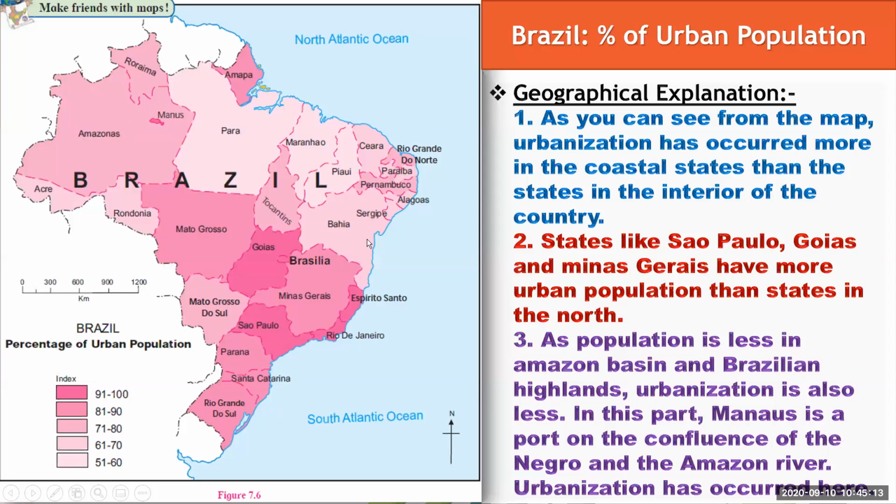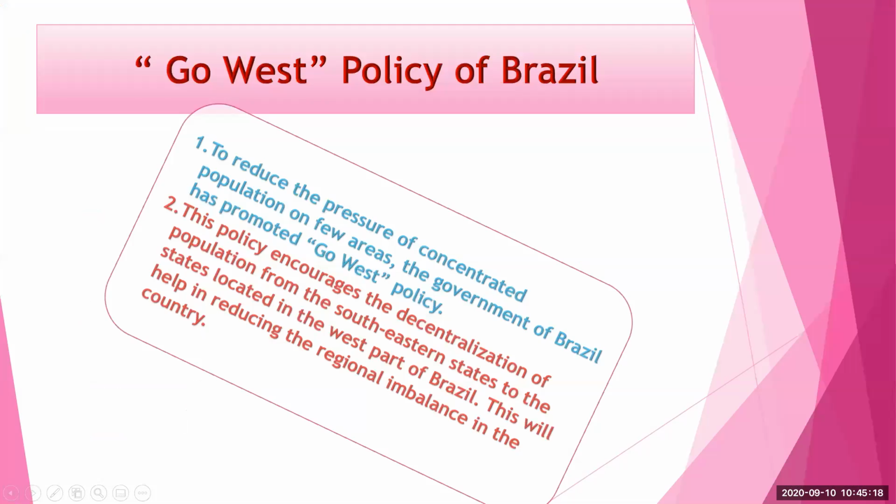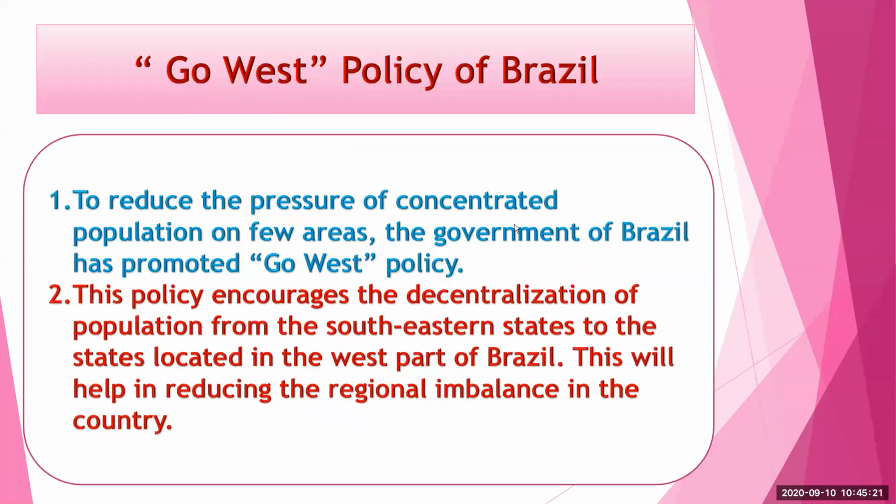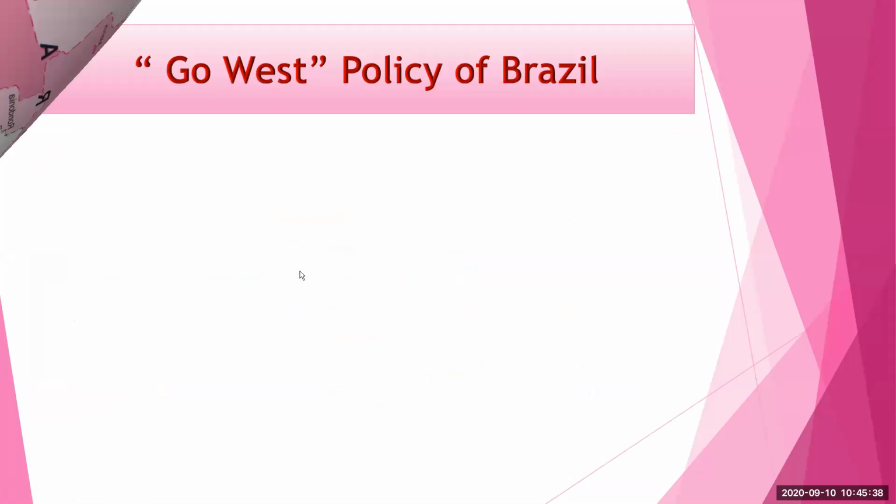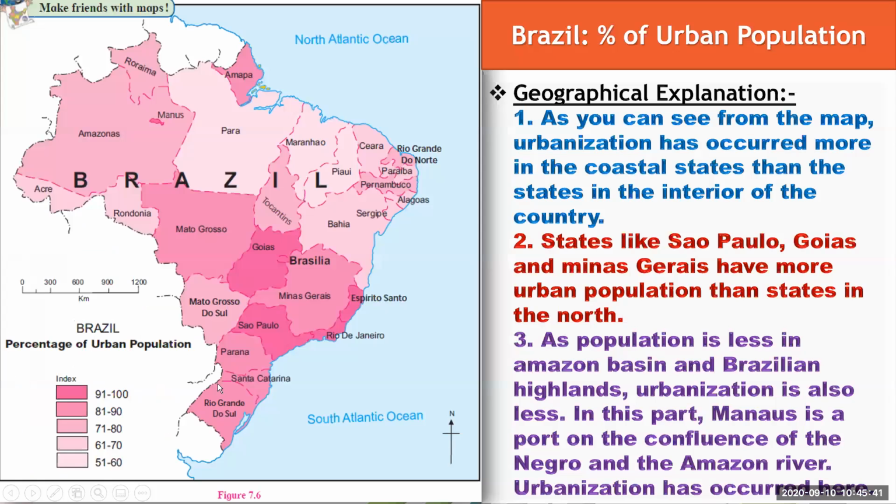Now, this is the government policy, the Go West policy, which the government of Brazil is implementing nowadays to reduce the pressure of concentrated population on a few areas. The government of Brazil has promoted the Go West policy. Go West means what? The eastern area or eastern part of Brazil. Here you can see the eastern part or coastal area of Brazil is the most urbanized or most populated area, and the government is saying to go to the west side of Brazil. That is the Go West policy.